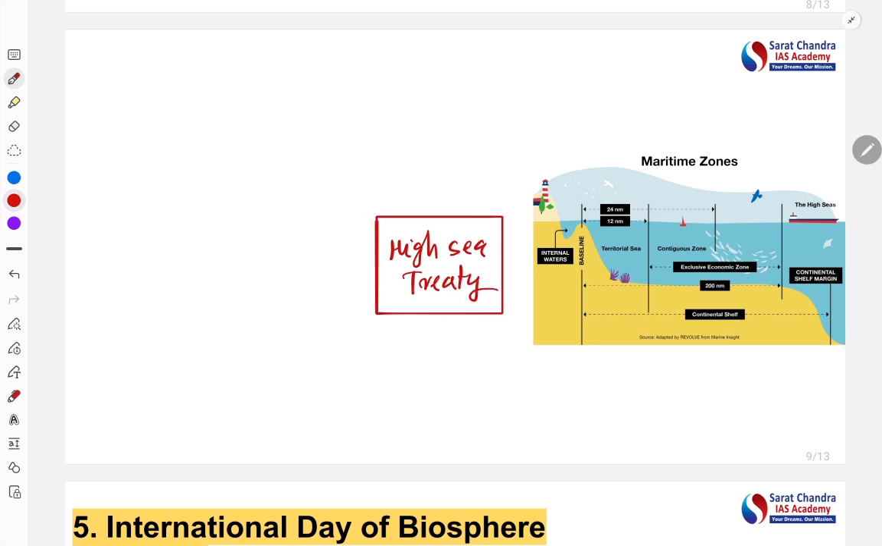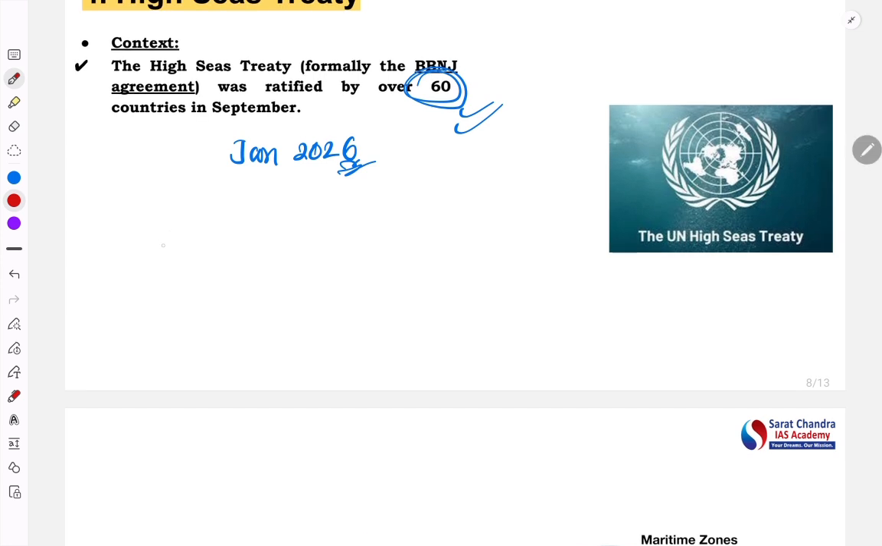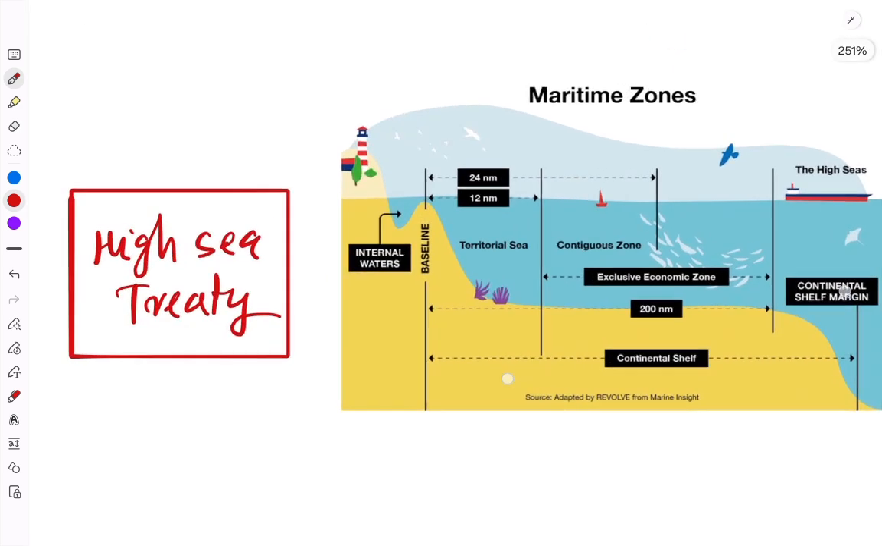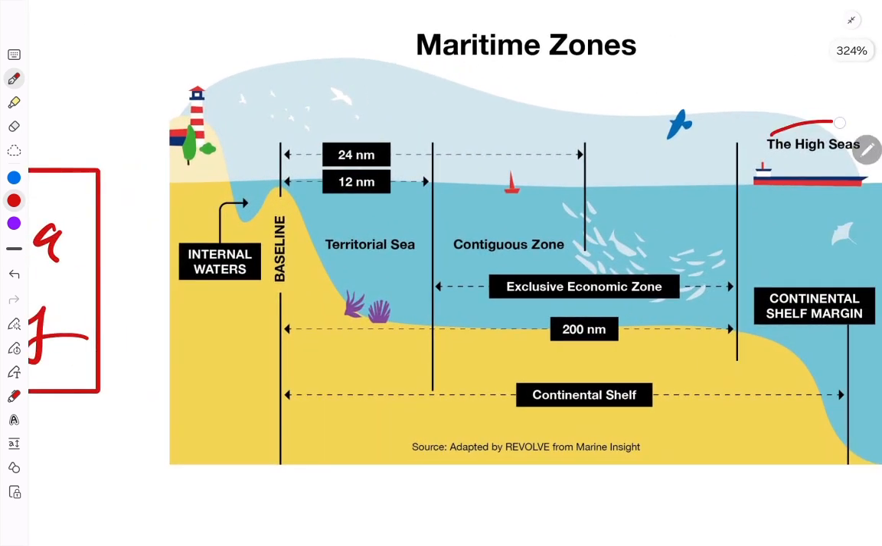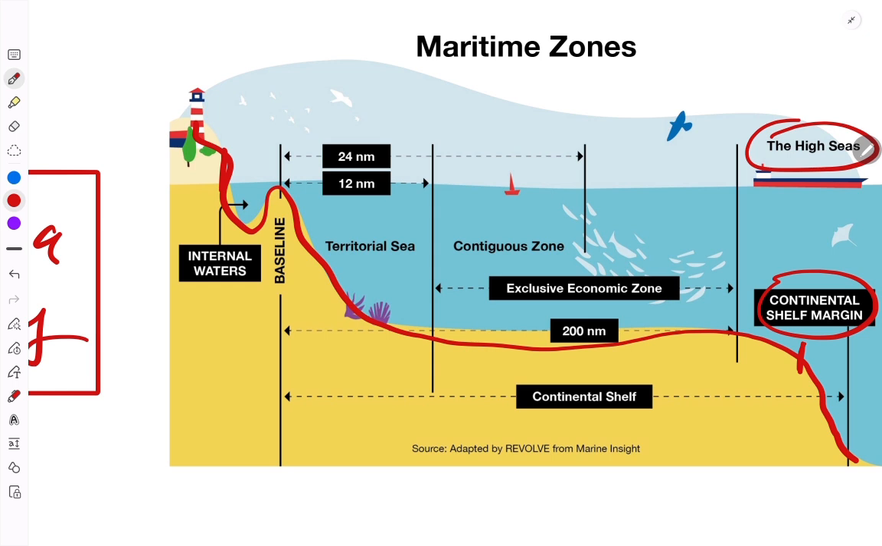Before this, let's understand the background. Before understanding the background also, let's understand these maritime zones. It will help us to understand what is the meaning of high sea. See, this is the ocean or the sea region. This whole region, right? And you should know this part is called as the continental shelf, and this is called as the continental margin.